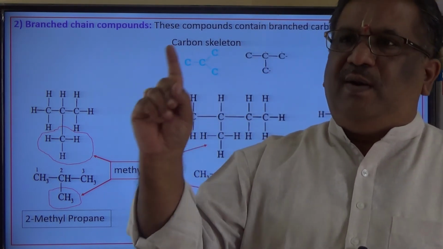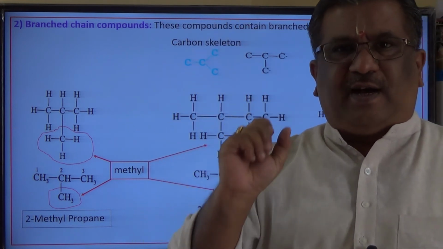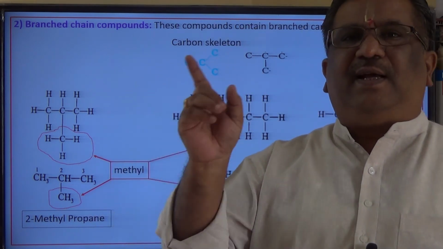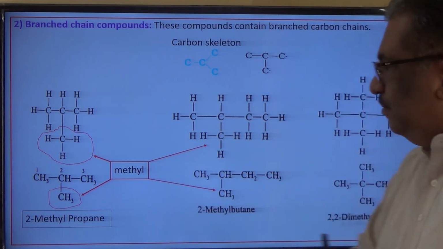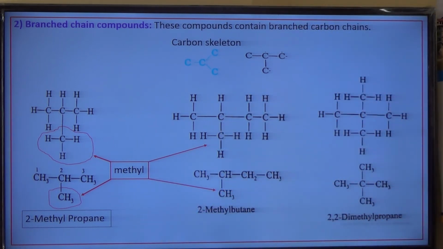Meaning, one methyl group is attached to the second carbon atom and another methyl is attached to the second carbon atom. And therefore, I can write like this: 2,2-dimethyl propane.